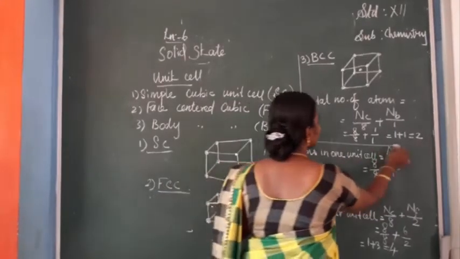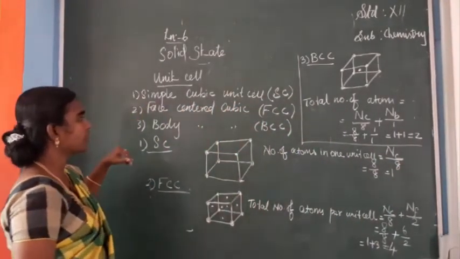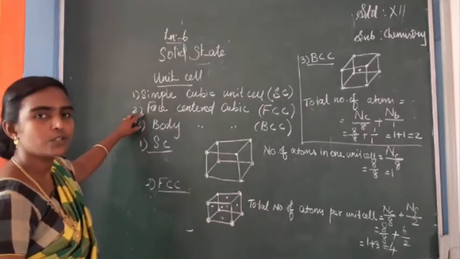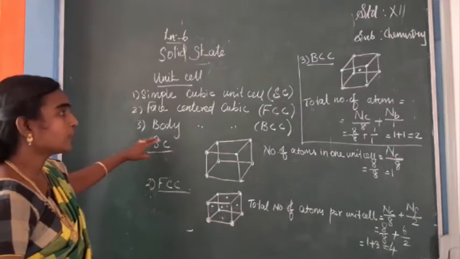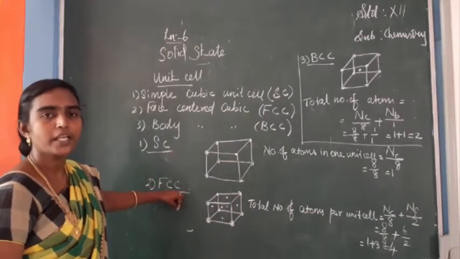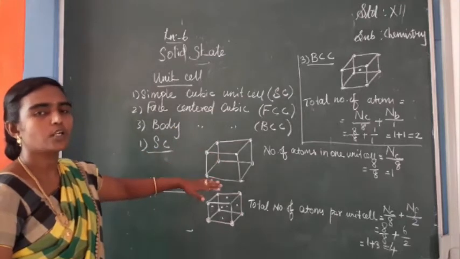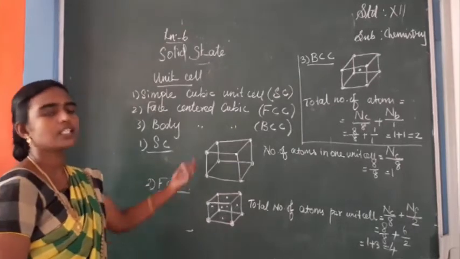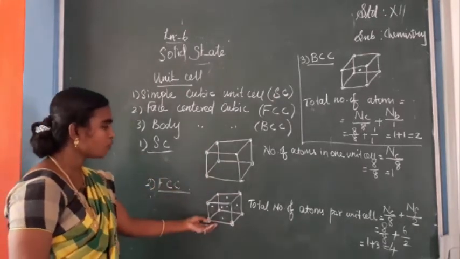So here, what we have seen is that cubic unit cells are classified into three: simple cubic unit cell, face-centered cubic unit cell, and body-centered cubic unit cell. First, maybe draw or sketch simple cubic, face-centered cubic or body-centered cubic. Otherwise, they can ask you to calculate the total number of atoms per unit cell in FCC, BCC or SC. So for simple cubic, first you have to know how to draw this.